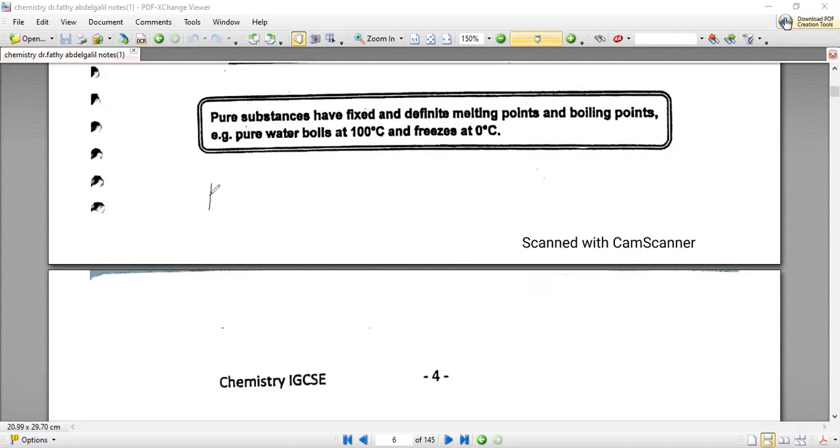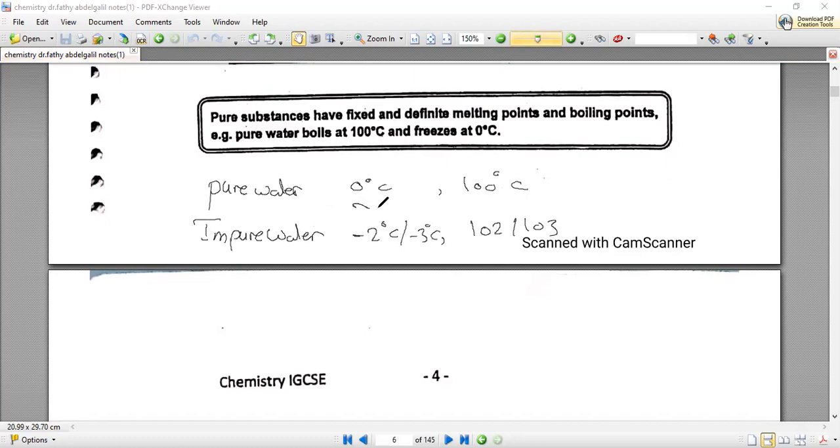That means that if pure water has a melting point of 0 degrees Celsius and a boiling point of 100 degrees Celsius, impure water will have, for instance, a melting point of -2 or -3 and a boiling point of 102 or 103. It does not go very low like -100 or -200. No, only 2 or 3 degrees below the melting point, or 2 or 3 degrees above the boiling point.